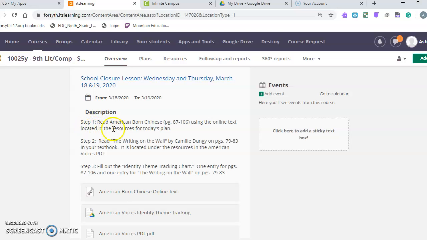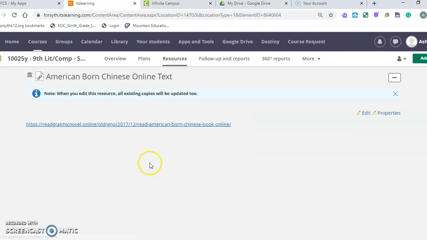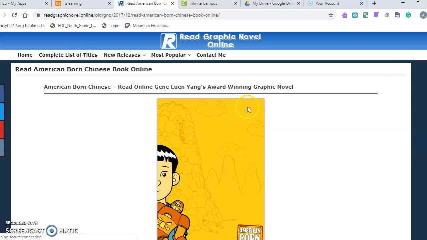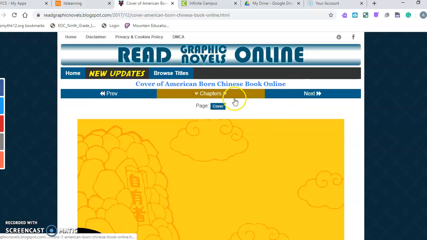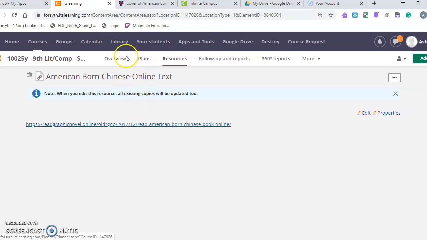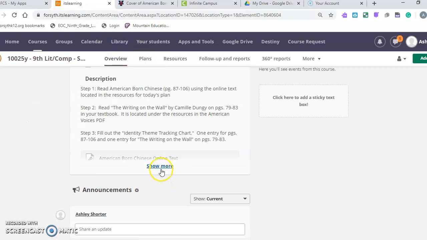So step 1 is to read American Born Chinese, page 87 to 106. If you look down in the resources, you can click on the text link. It will bring up a link for you. You click on the link, and then you would go to page 86. And you can hit start reading, and then you can go to where you need to go. So figure that out and make sure that you're going to and reading the correct pages for that. You go back to the overview for the day.